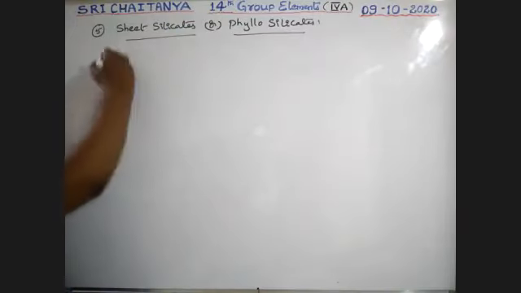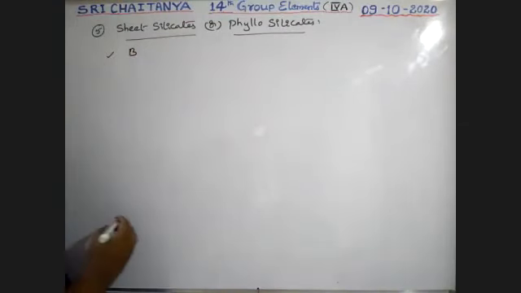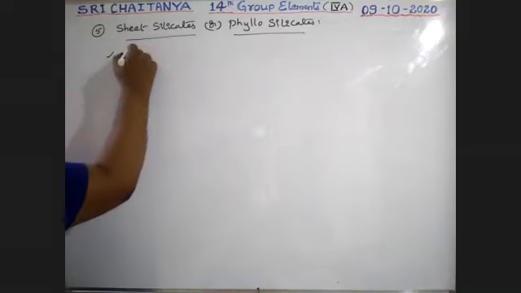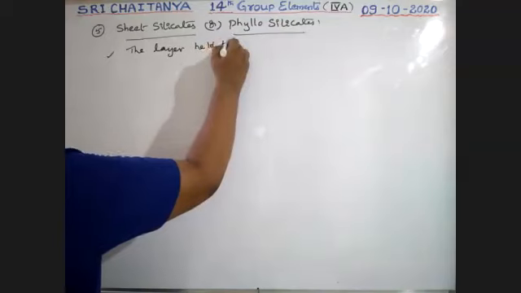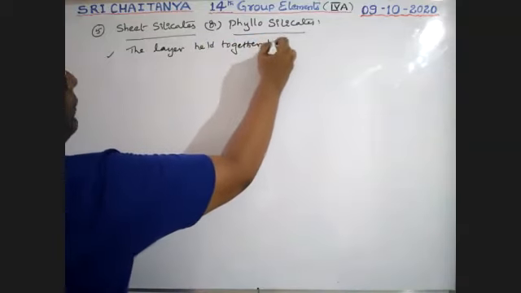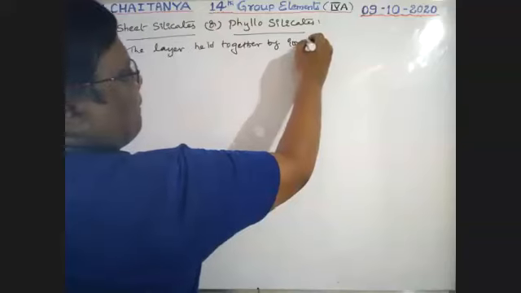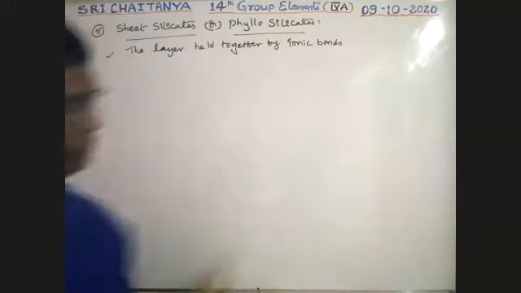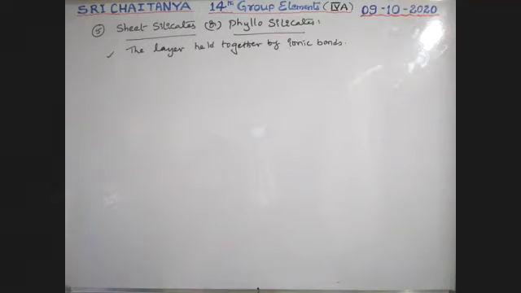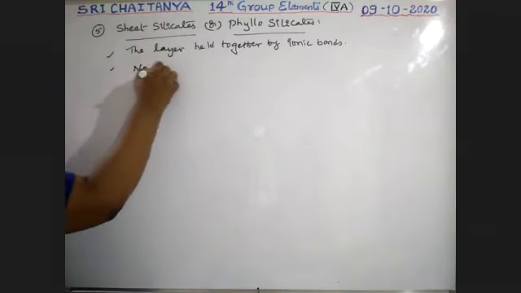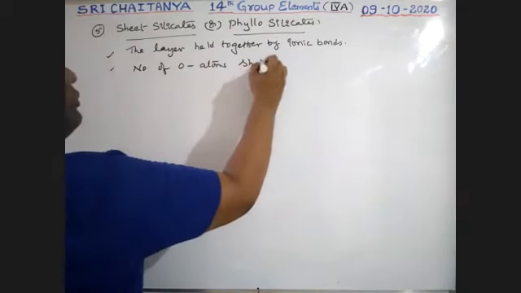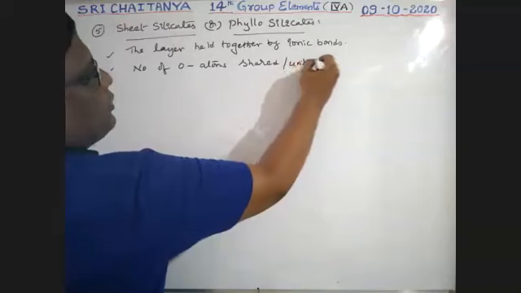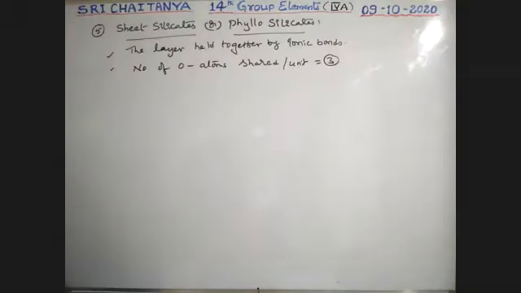See here, first point, between layers, the layers held together by ionic bonds. Next, number of oxygen atoms shared per unit is equal to 3.